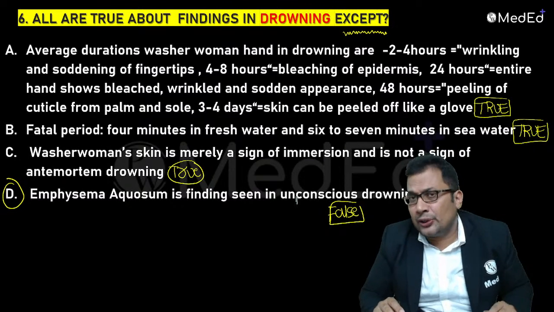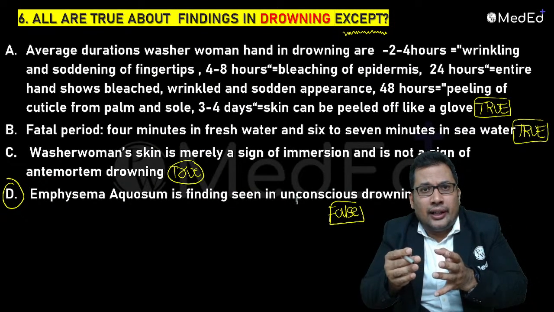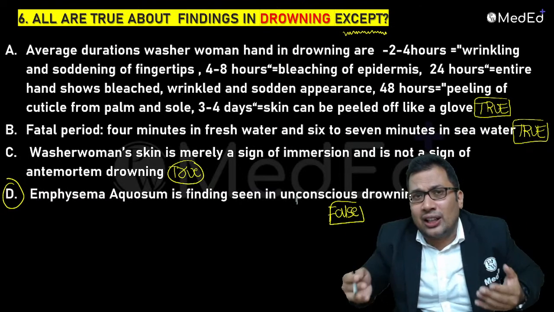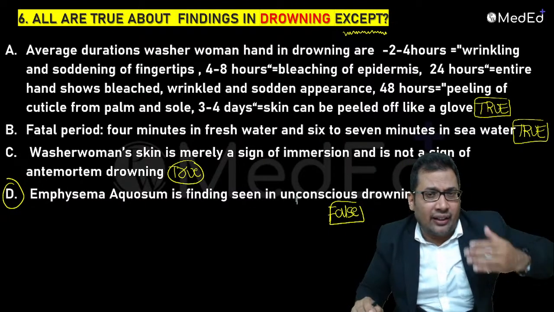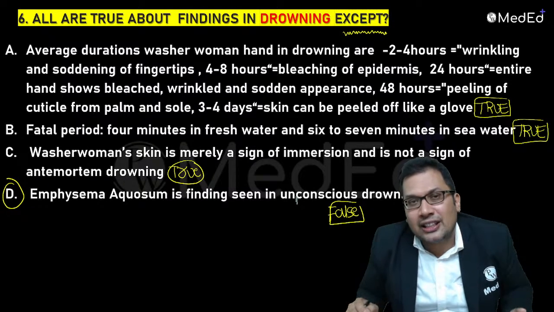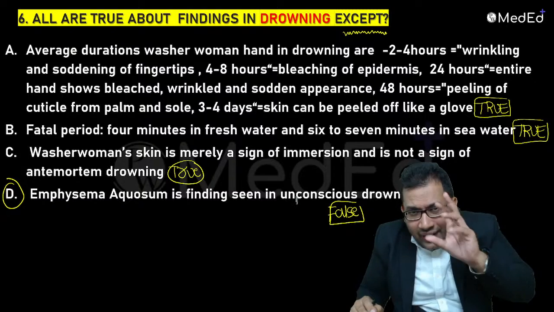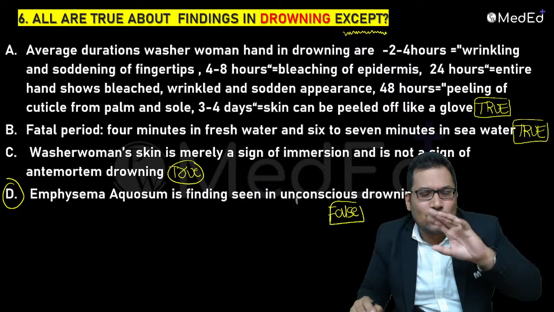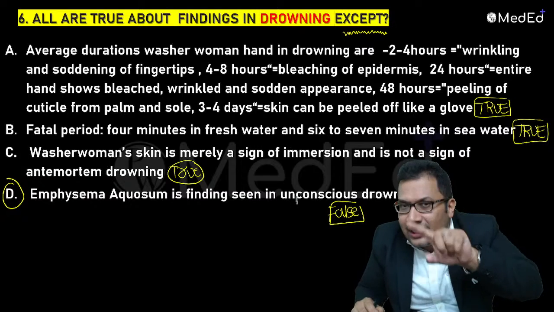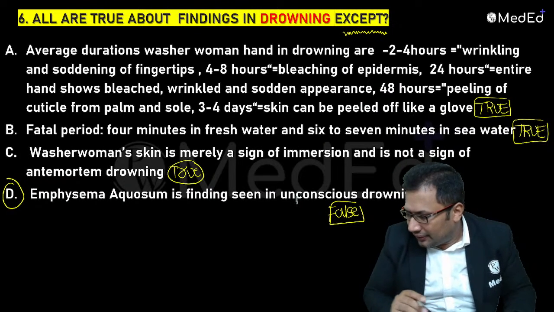Emphysema aquosum is also known as frothy lung. You will see a lot of froth, and also you will see the mucus and the froth collection at the cut section, and rupture of alveolar epithelium is a feature of emphysema aquosum. It is seen in conscious drowning. Watery lung, we call it as watery lung. That is seen in case of edema aquosum. That is in case of unconscious drowning. So D is the answer here.